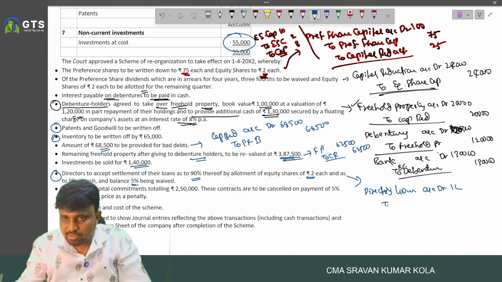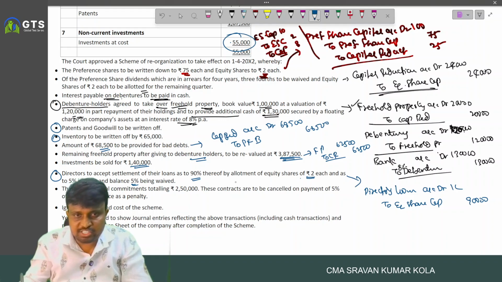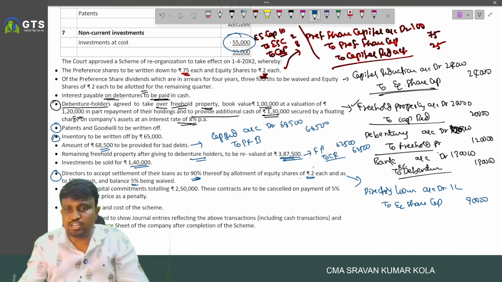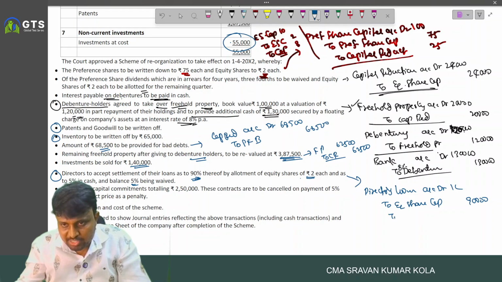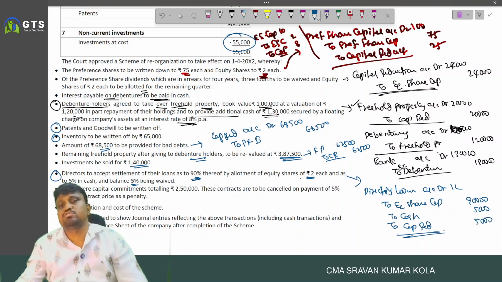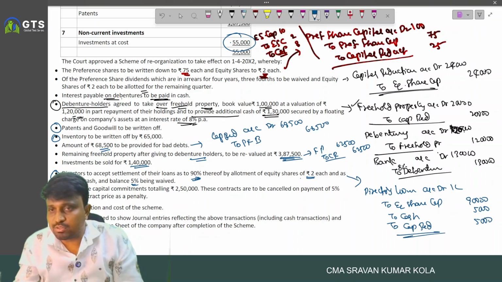account debited 1 lakh. To equity share capital 90,000. 2 rupee equity shares are allotted to the extent of 90%. And to cash, 5% accepted in cash. And to capital reduction 5,000. To capital reduction 5,000.